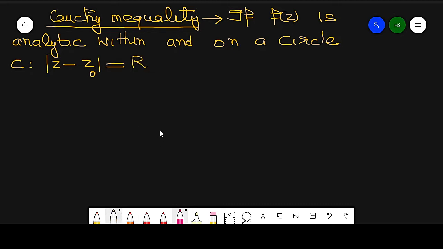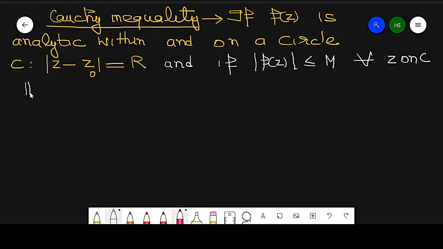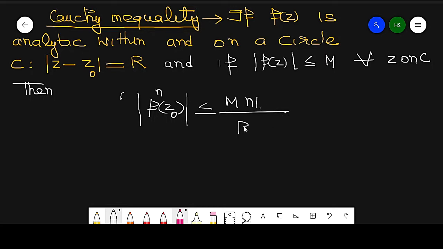This function is analytic in these values. And in addition to that, if the function f(z) is bounded, it means |f(z)| is less than or equal to M, where M is some positive number, for every z on C. Then in that case, the absolute value of the nth derivative of the function at point z0 is less than or equal to M times n factorial over r raised to power n.